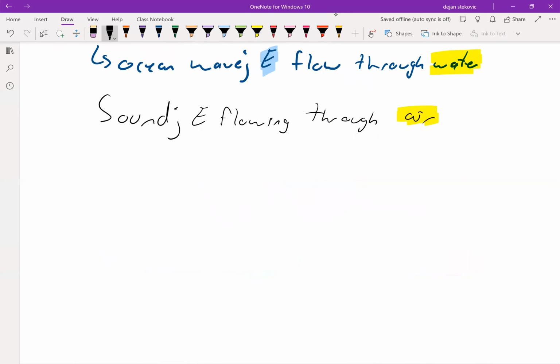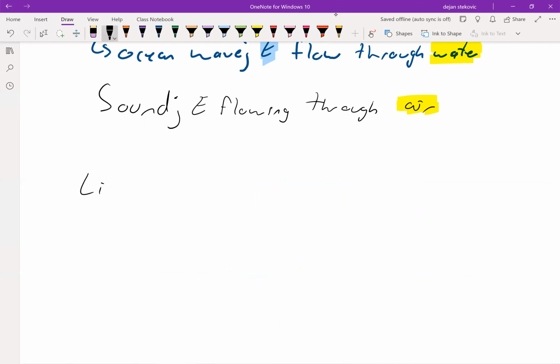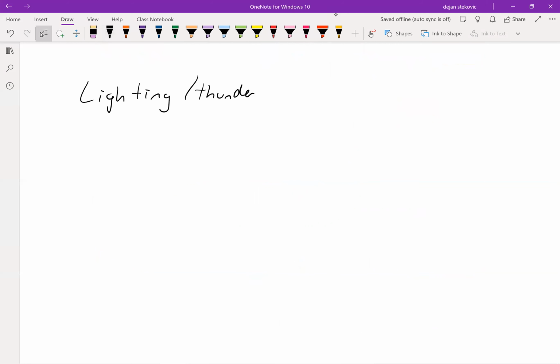And you can see combinations of different waves. So for example, lightning and thunder. If you think about when you see a huge lightning or thunder strike, the first thing you notice is what you see. So first you see the lightning hit, and that's because the speed of light is very fast.